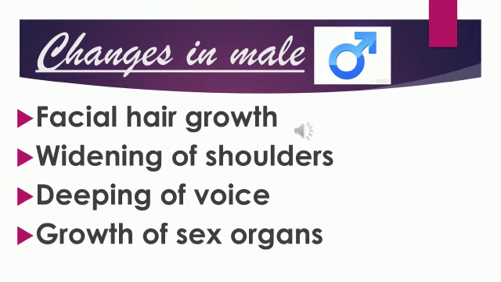Once a boy attains adolescent age, the maturity age, he can experience facial hair growth in the form of a mustache or beard. The shoulders widen and become broader. There is a change in voice, that means deepening of the voice. And also growth of sex organs. These are all the common changes seen in the case of male.